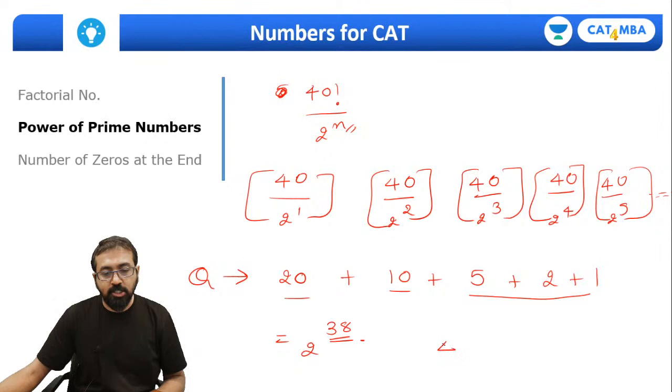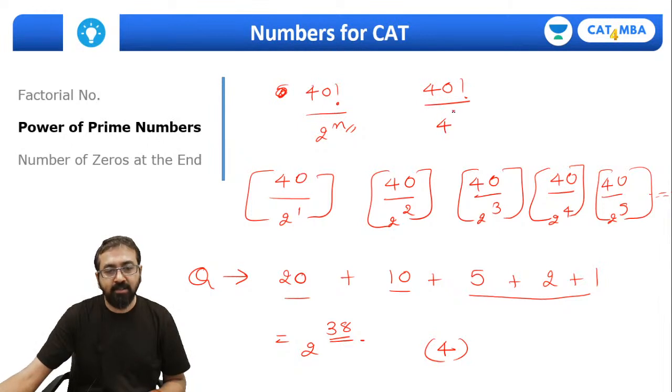Now, if I ask you what is the power of 4 in this number, what is the power of 4? Can I say 4 is nothing but 2 square, right? So if 2 raised to 38 is there, can I say 4 raised to 19 should be there?